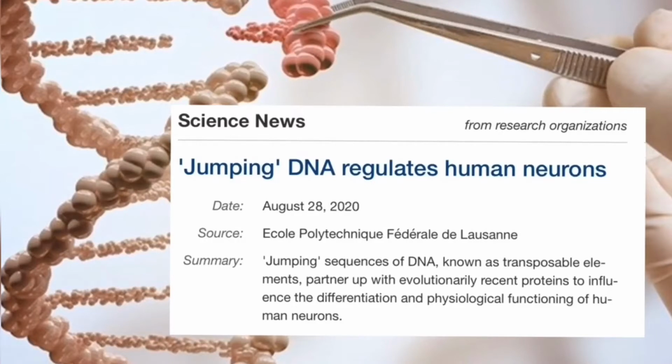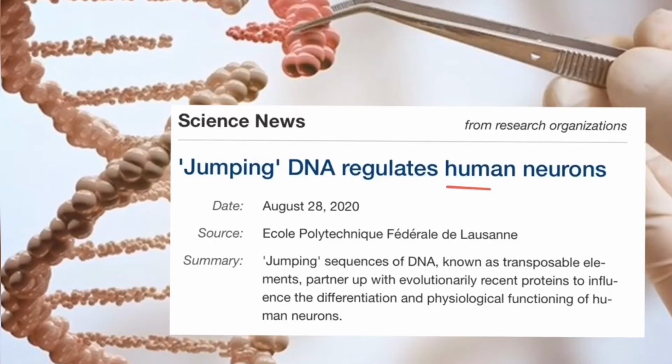We are started now. Jumping genes. You know that jumping DNA molecules are present in humans and other animals. Also, they are transposable-like elements. Sometimes they are here, sometimes they are in other parts of the body system. They can also express. They can regulate. The scientists found that in a paper published on 28 August 2020, jumping DNA regulates human neurons. How they can regulate this process is explained by this paper.